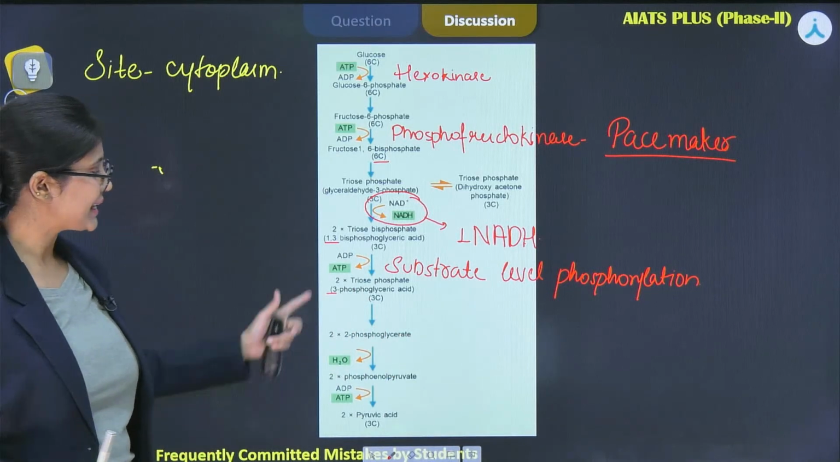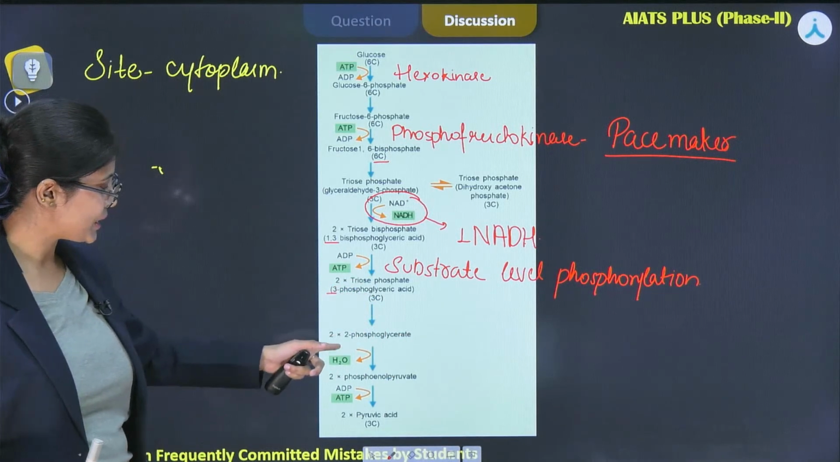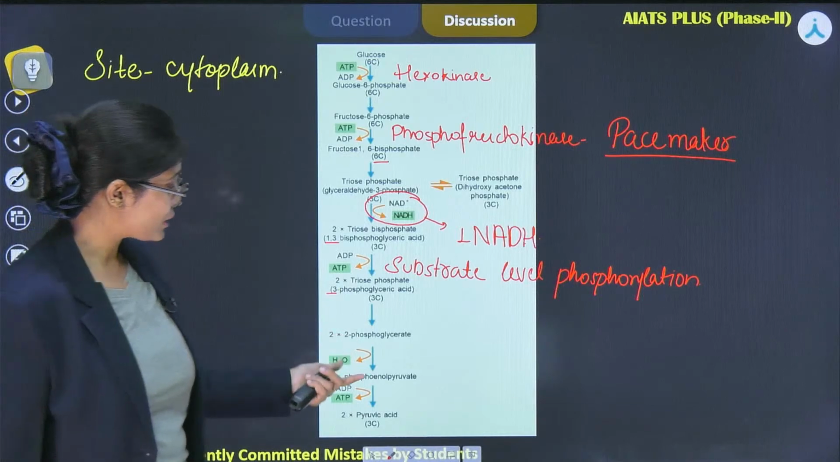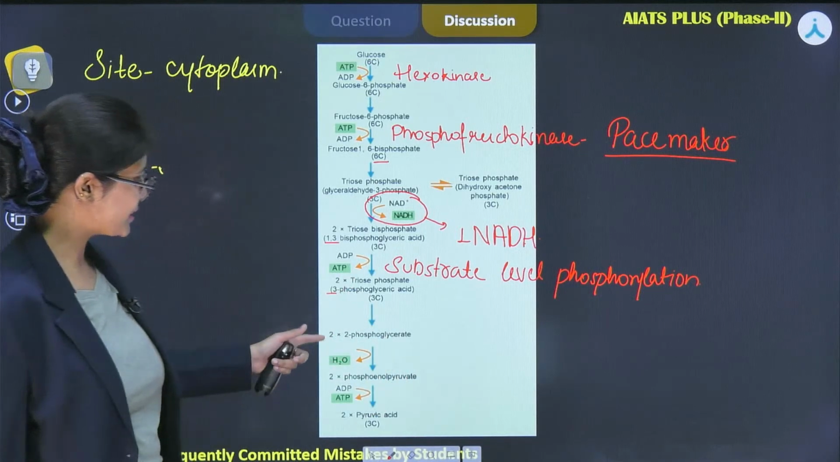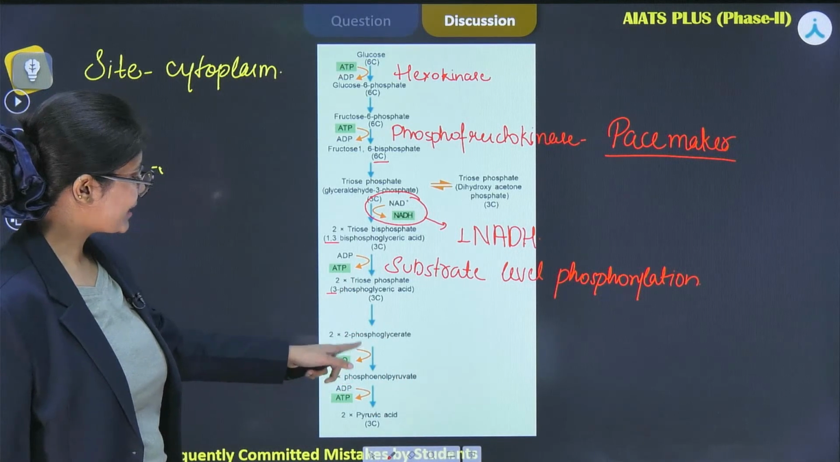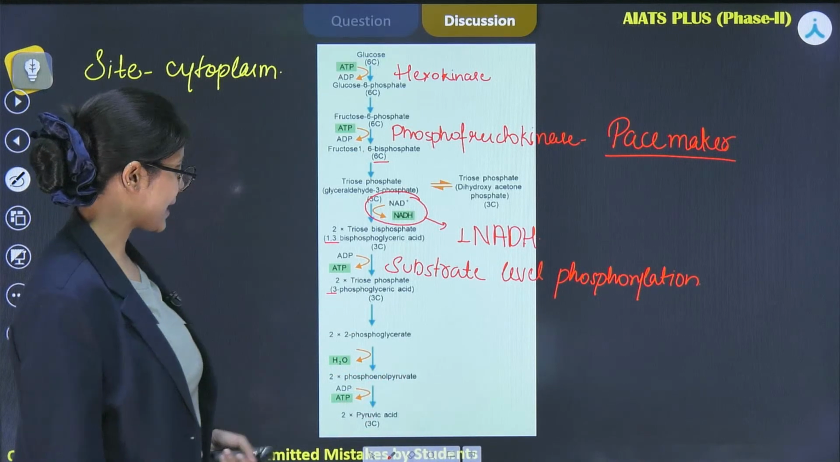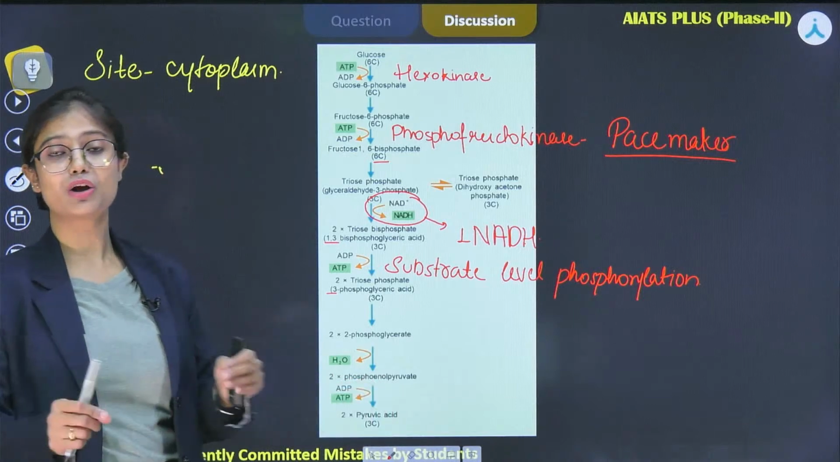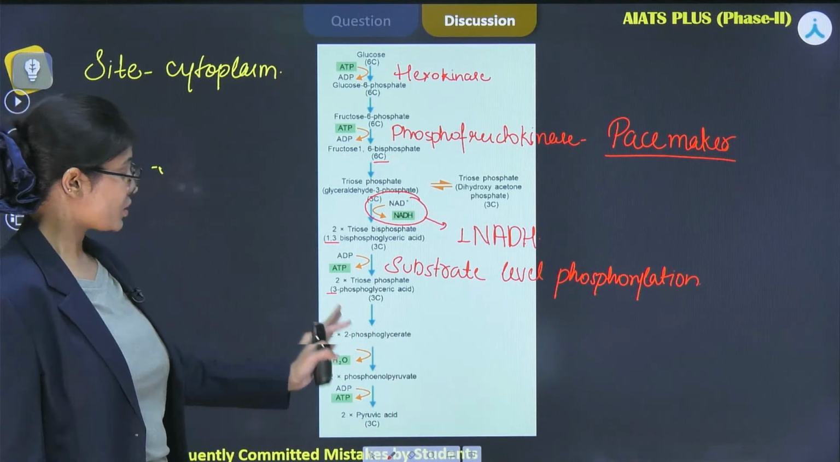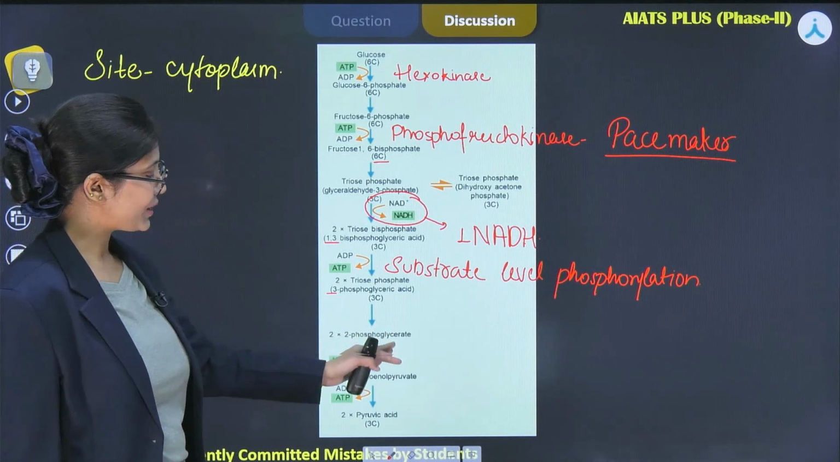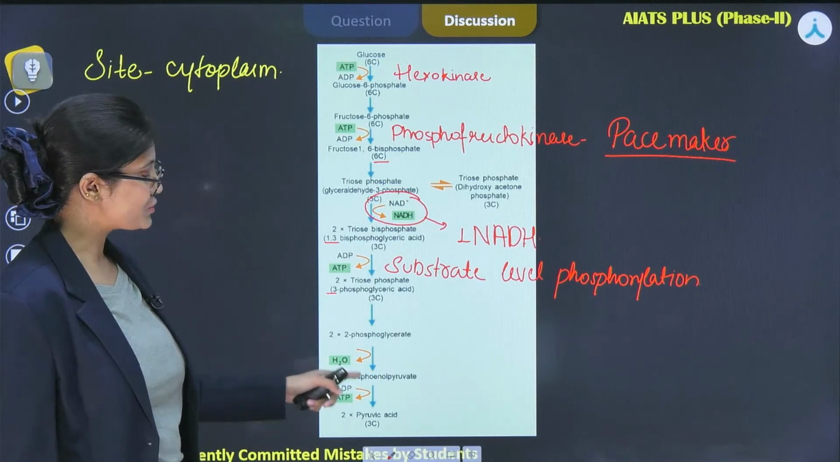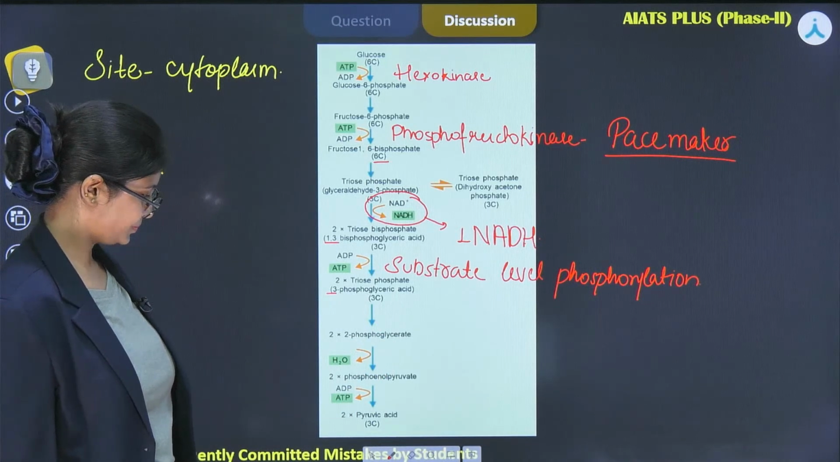Now next one is 3-phosphoglyceric acid is getting converted into 2-phosphoglycerate. After that, next reaction, there is removal of water. Again, this question has been asked in the exam, that during which reaction the removal of water is observed. So it is observed when 2-phosphoglycerate is getting converted into phosphoenol pyruvate.